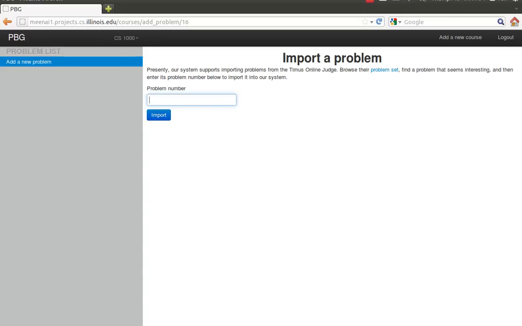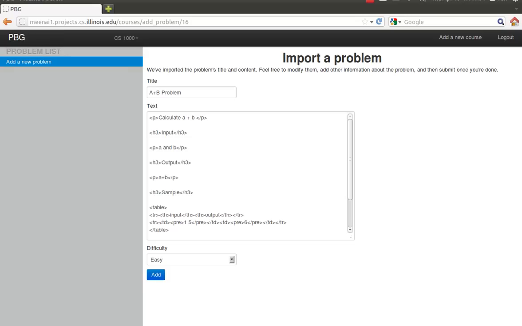So I'm going to enter in an invalid problem number at first, and let's see what it tells me. So it tells me to enter in a valid problem number. So now I'm going to go ahead and do that. So now I've entered in a valid problem number.